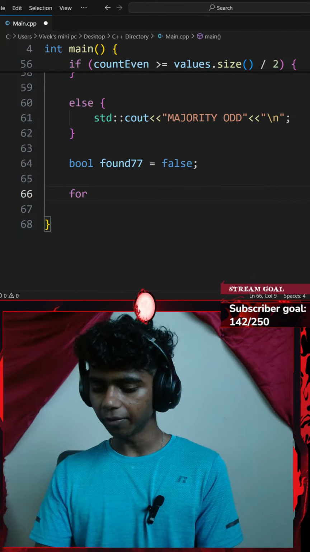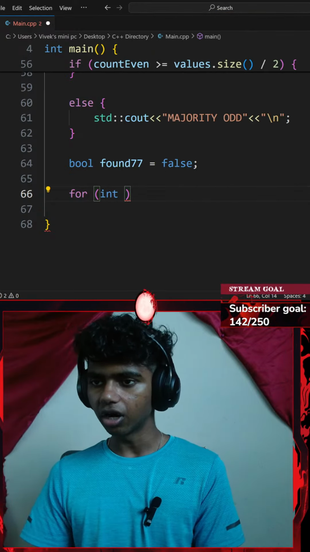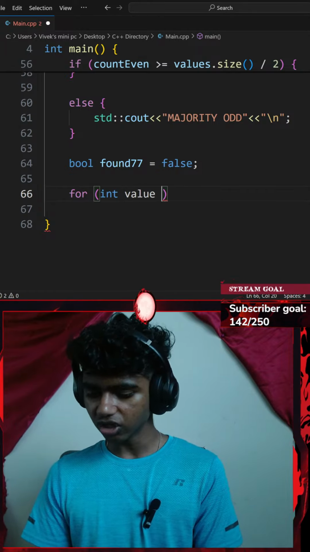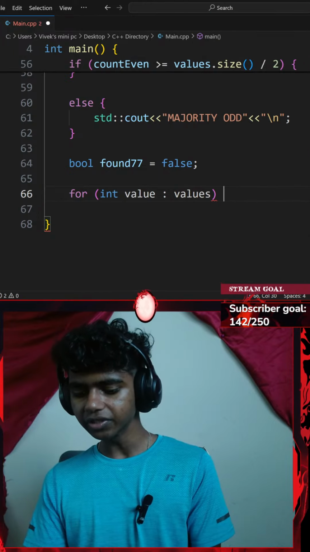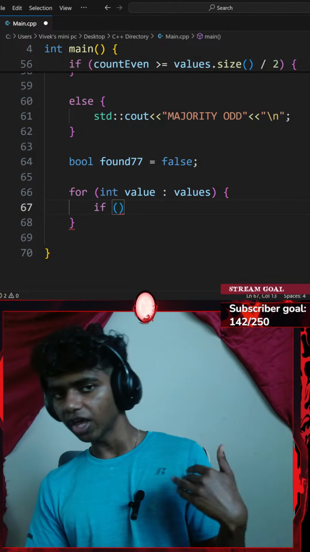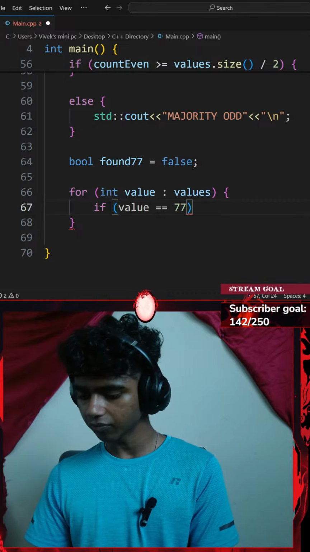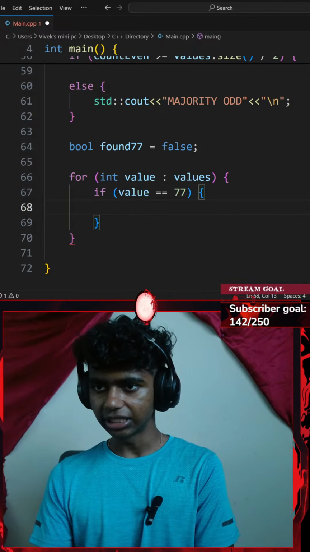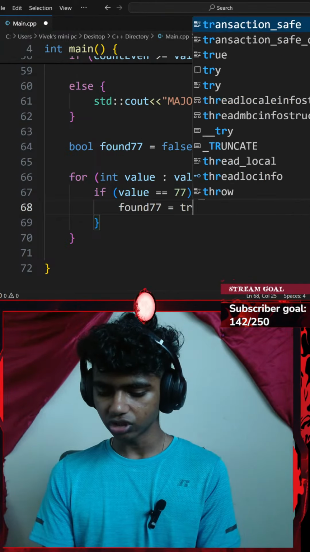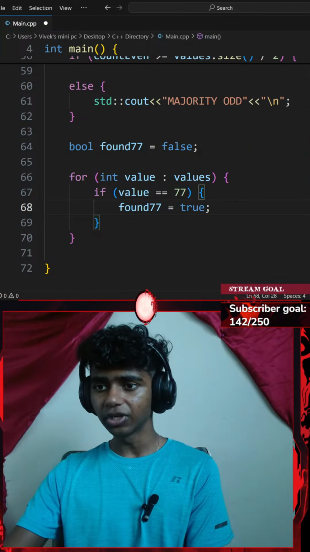So I'll go with for a pair of parentheses. Let's go with for every integer, I could go with something like value, for every integer value in my vector of values, I'm going to be going with another if statement. If my value equals 77, I'll go with a pair of curly braces and go with my found 77 boolean variable. I will be setting that to true, and then add a semicolon.